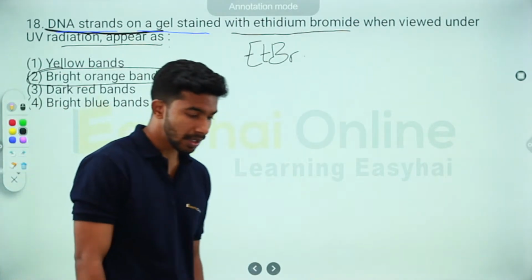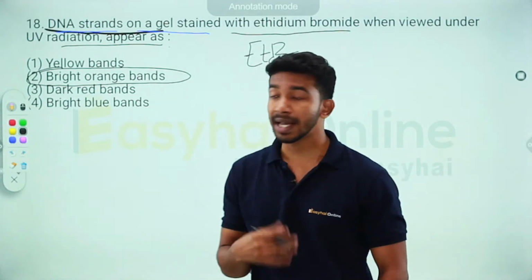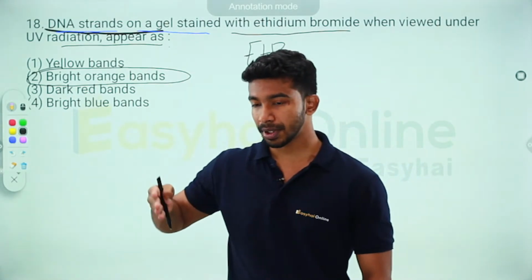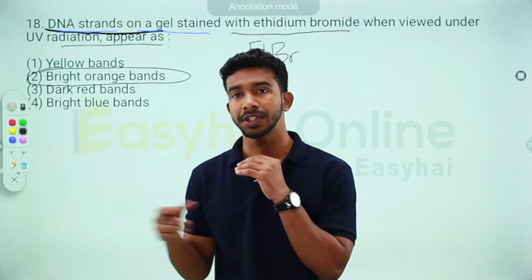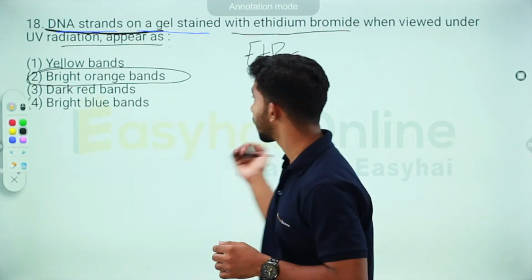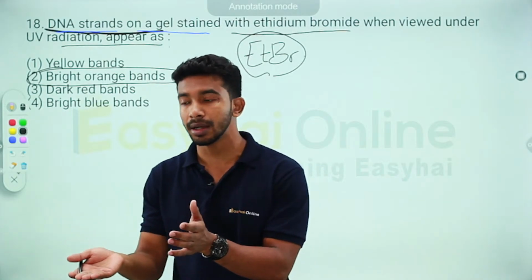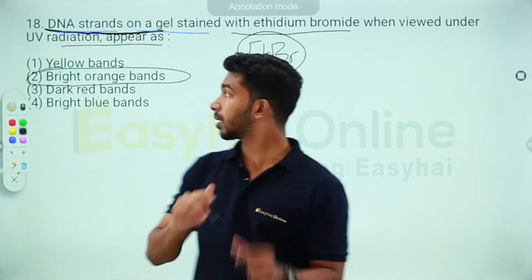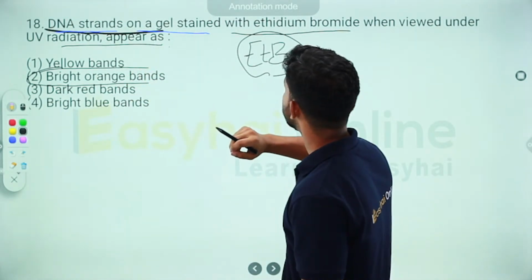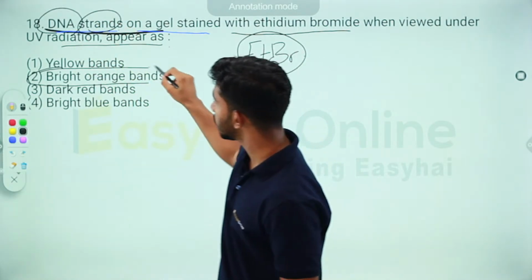If you take up life sciences as your subject, this is one of the experiments that you do. You actually cut up DNA and then put them on agarose gel electrophoresis, and when they separate according to their sizes, you spray it with ethidium bromide and put the entire assembly under UV light, and you can see bright orange bands of DNA. Since the question is asking about DNA strands, the color is bright orange.